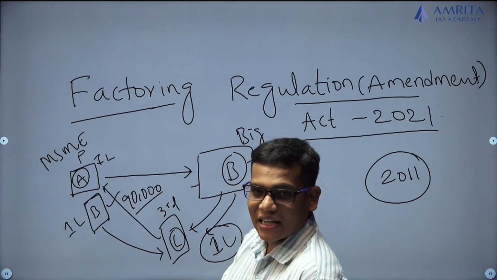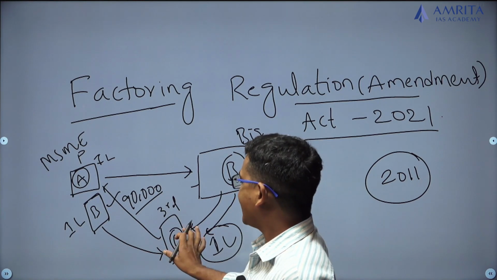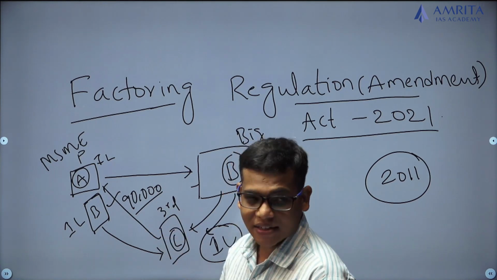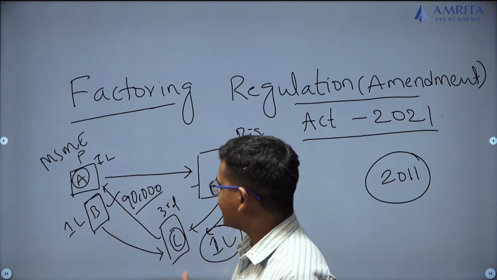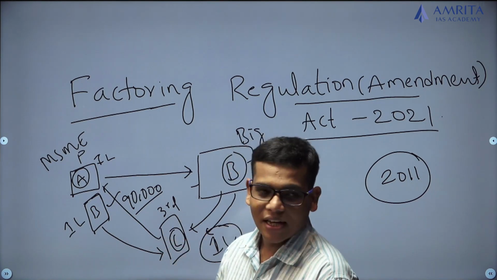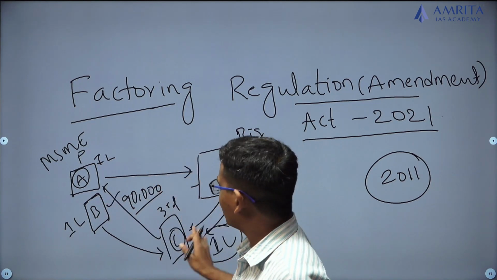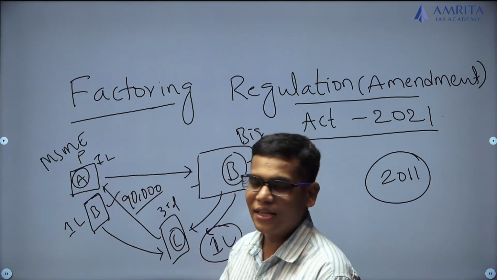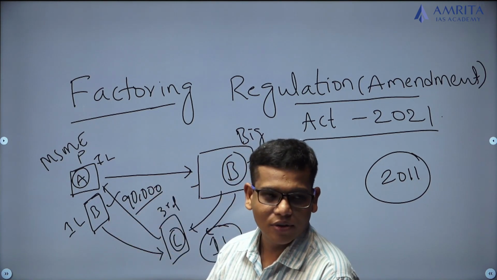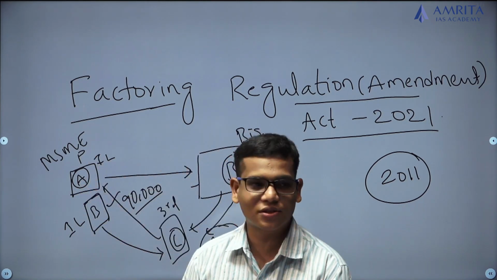That means there is a shortage of money for the MSMEs, and in order to remove that problem, we created a system called the factoring system, in which a third party called a factor purchases the trade receivables at a discounted rate, and later collects it from the big company, or the one to whom the MSME has supplied the materials, the one who issued the trade receivable. So the point here is, this is what we call the factoring process.